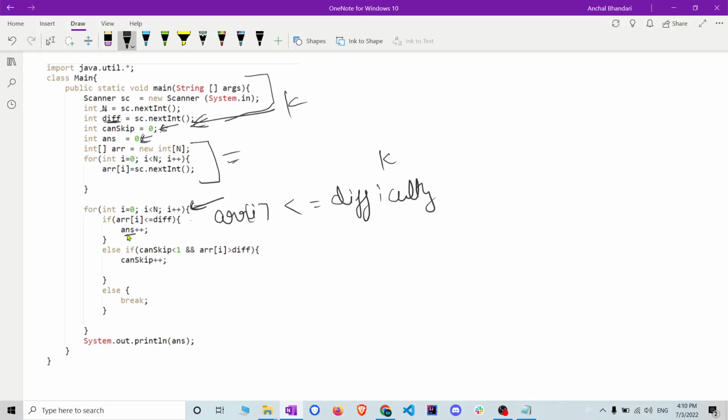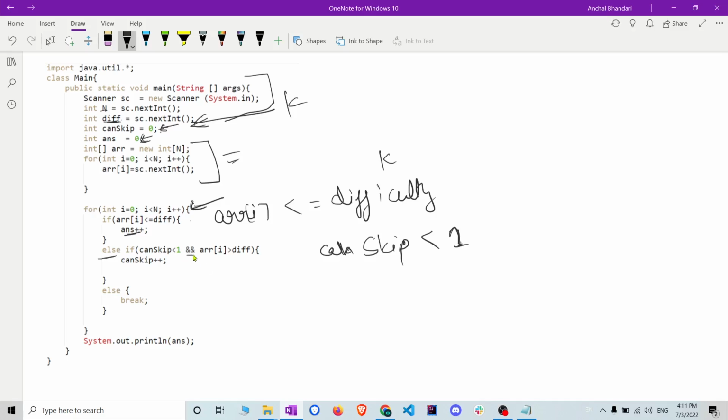If so, we simply increment the answer. Another condition is else if can skip value is less than 1